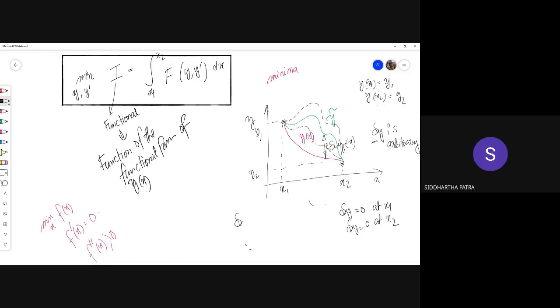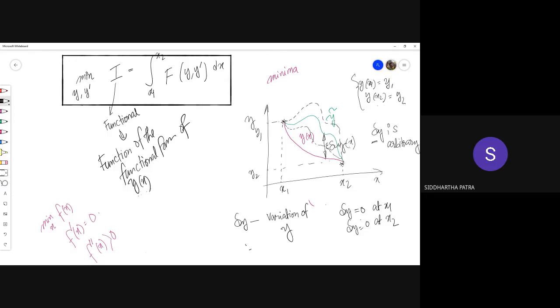This delta y is called the variation of y. More about variation will come later, but for the time being, just know that this is called the variation of y, and the variation should be 0 wherever the value of y is given, because at the beginning of the problem the values of y were given at x1 and x2. The variation must be 0 because any arbitrary admissible function must also have the same values at x1 and x2, like the actual solution. So the variation must be 0 at the two points.